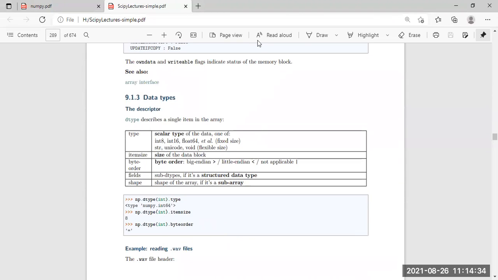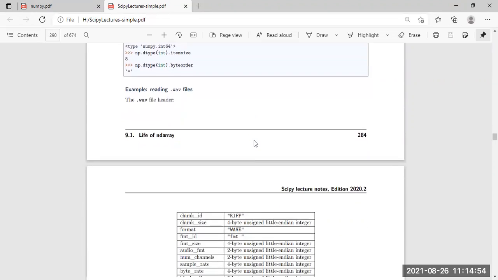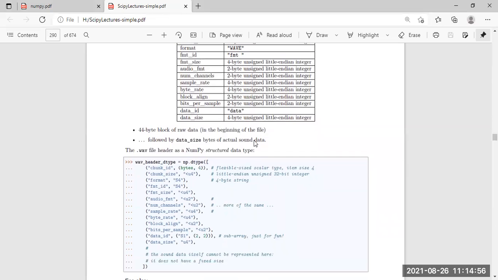So data types, the descriptor. What are the descriptors? That is the type, the scalar type of the data, one of int8, 16. What types are there, integer, structure, float, which are actually working; item size, size of the block data, byte order, fields, shape. All of these things need to be implemented here. So these are the life of the ND array.